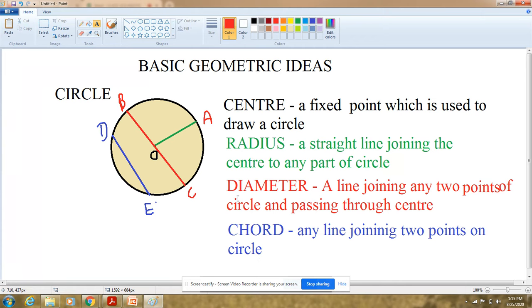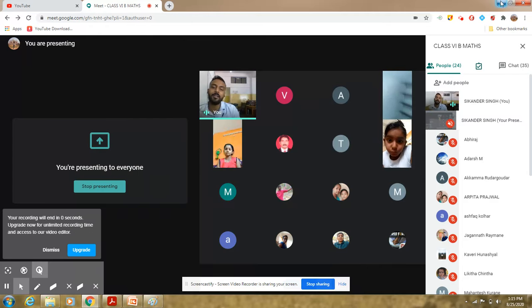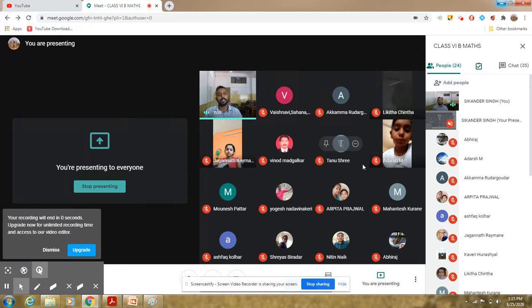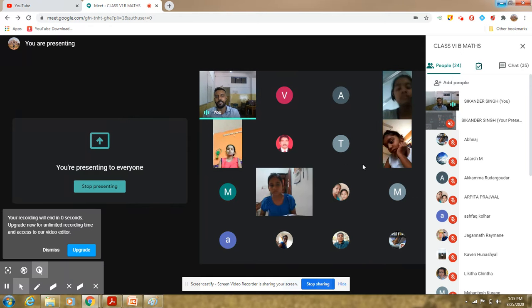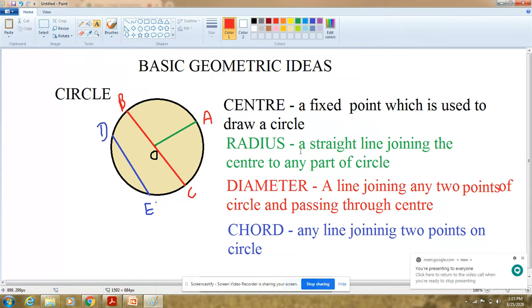See, if we are talking about this chord, see BC is also a chord. BC जो है ना, हम उसको chord भी बोल सकते हैं. It is diameter because we know it is passing through center. It is diameter. It is correct. But we can also name it as chord. हम उसको chord भी बोल सकते हैं. Okay. किसको? BC को. We can also name it as chord. तो हम उसको भी कोड बोल सकते हैं. ऐसा कोई कंपलसरी नहीं है कि BC जो है वो हमारे पास क्या है, एक